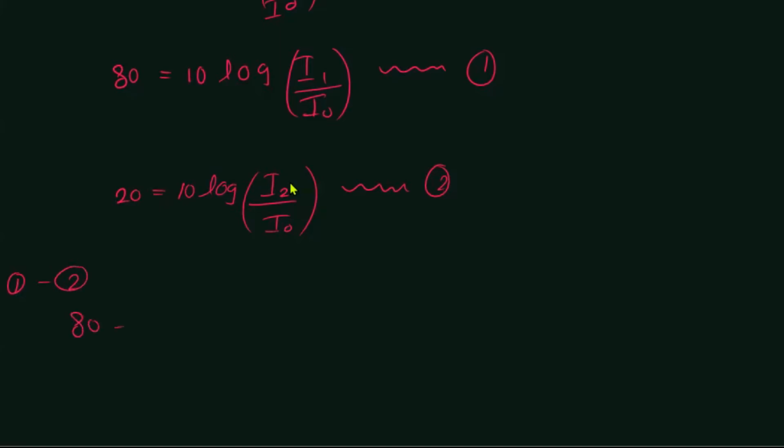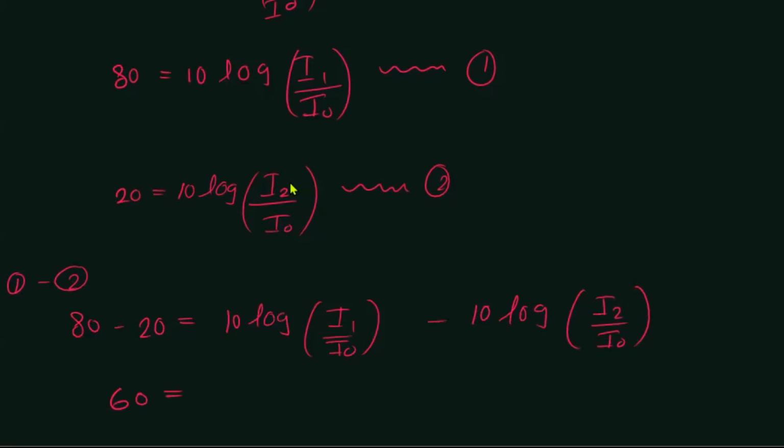So 80 minus 20 is equal to 10 log I1 over I naught minus 10 log I2 over I naught. 80 minus 20 is 60.